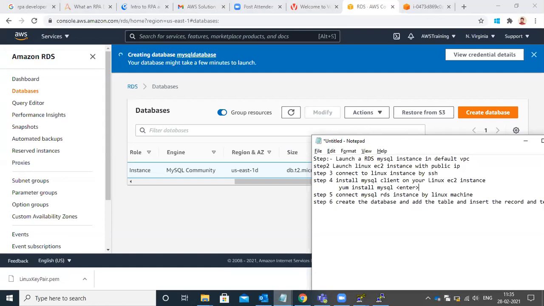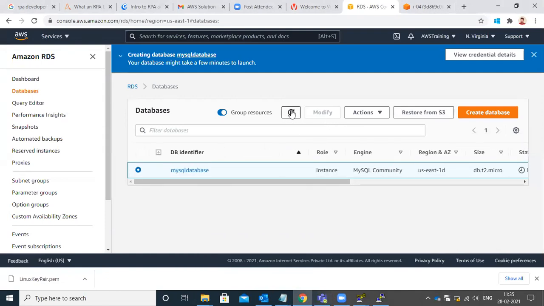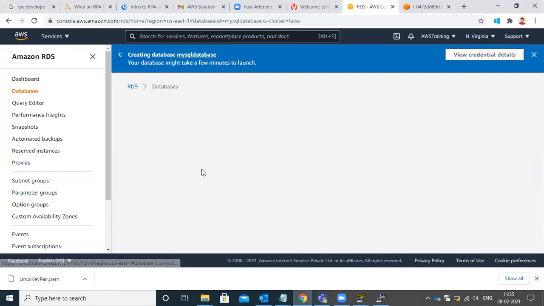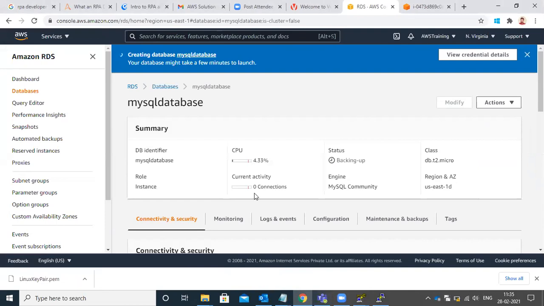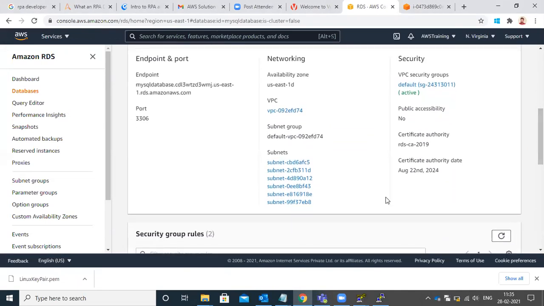Now check the MySQL database in the console. See if it is ready. It is backing up, right? Okay, just wait for a second. Click on that MySQL database. Scroll down. So that is the security group. Click on that default security group at the top.